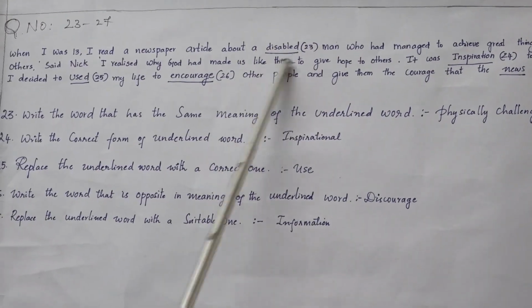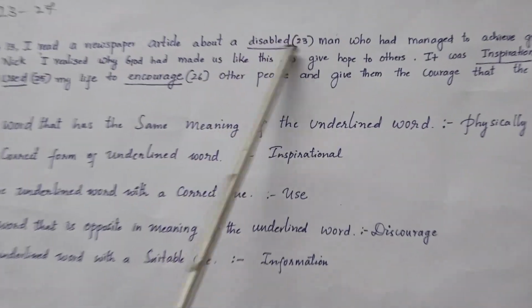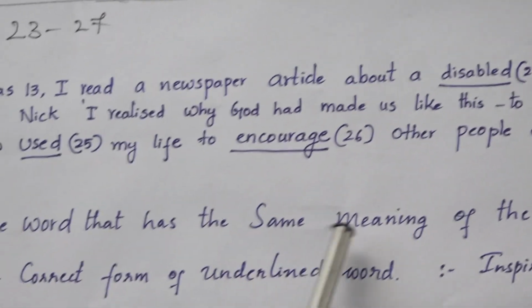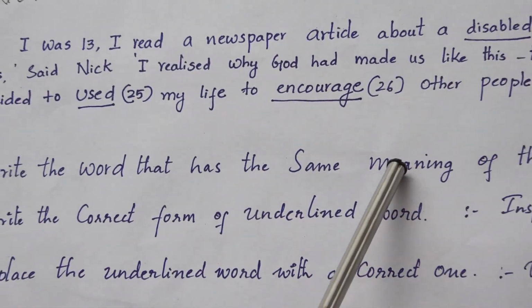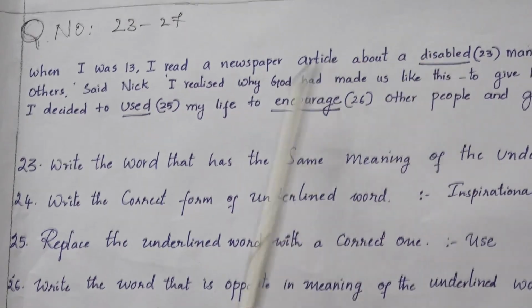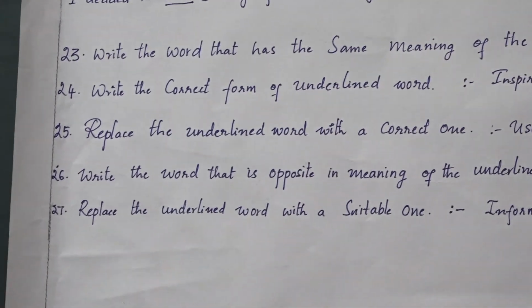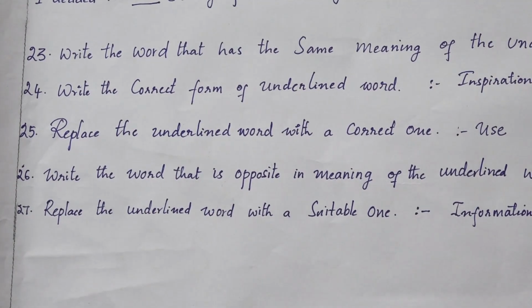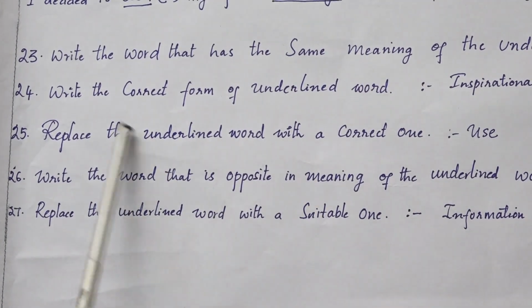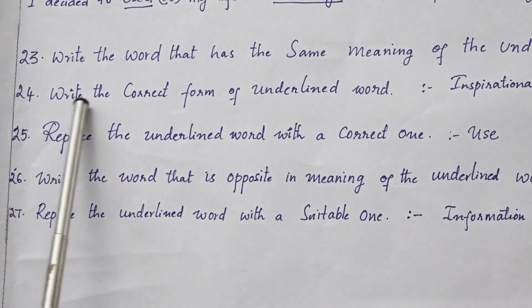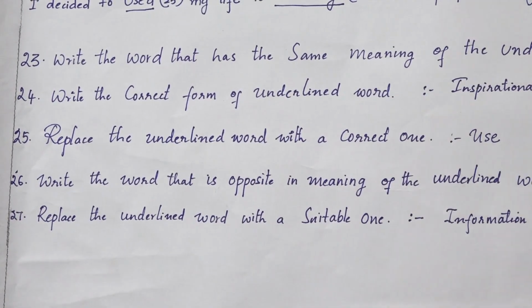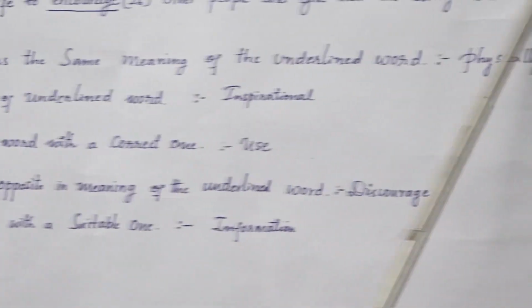Here, the first word underlined is disabled. For this, write the word that has the same meaning, that is, a synonym. That means for disabled, the same meaning is physically challenged or mentally challenged or unable. Next, the second question is question 24. Write the correct form of the underlined word. What is the correct form for inspiration? Here it should be inspirational.